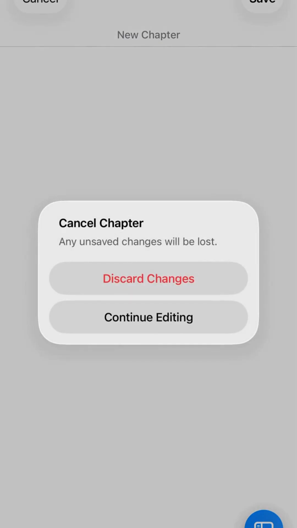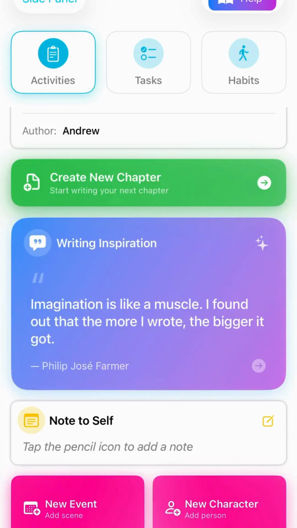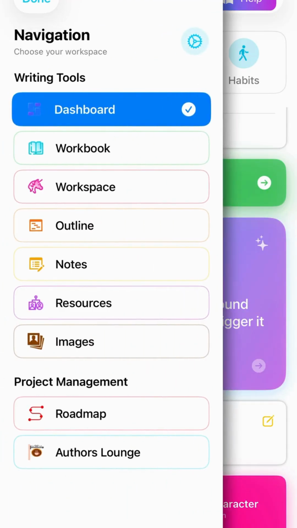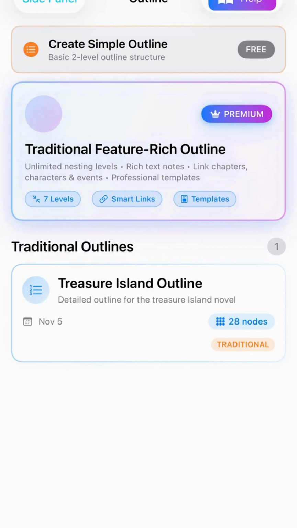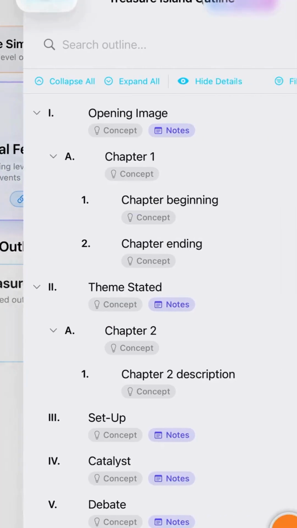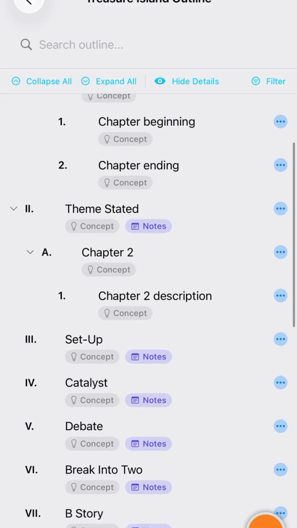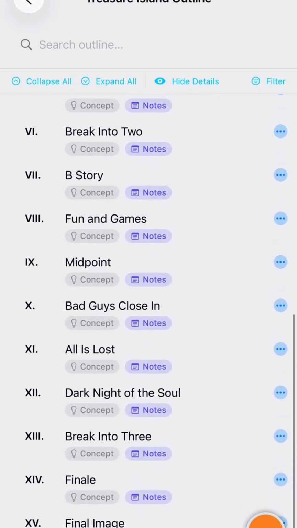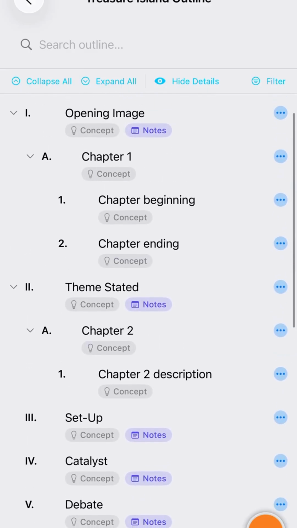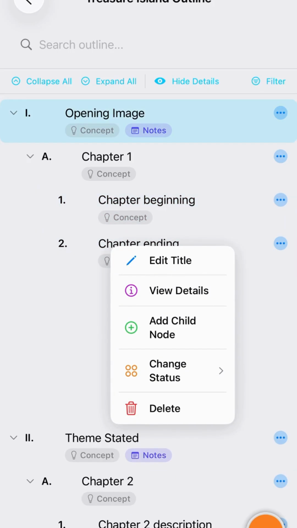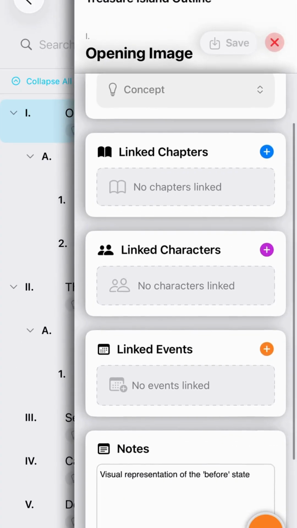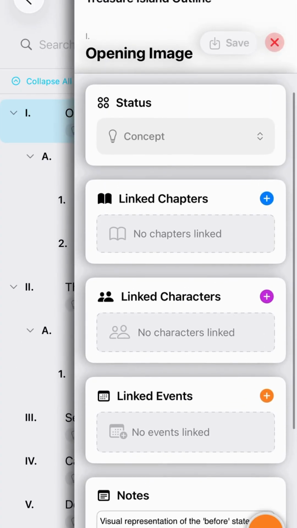If you like to plan first, start with the outline view in your sidebar. Building a traditional outline is a solid first step. Traditional outlines let you structure your story hierarchically. You can nest sections deeply, add notes, and link nodes to chapters, characters, and events. Start with big picture beats, break them down, and refine as you go. As your story develops, link outline nodes to chapters, characters, and events to see how everything connects.